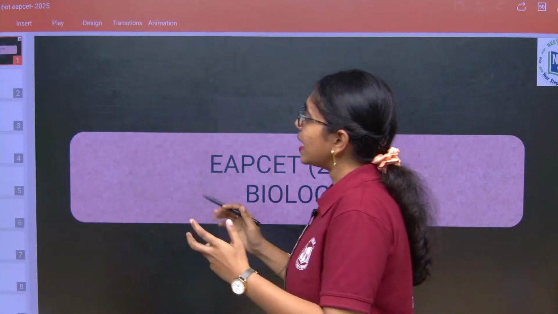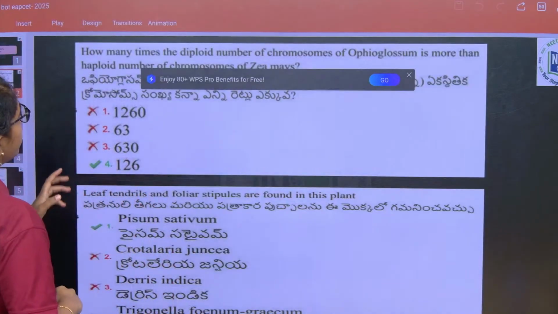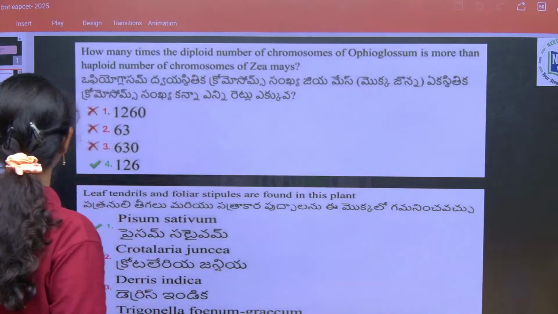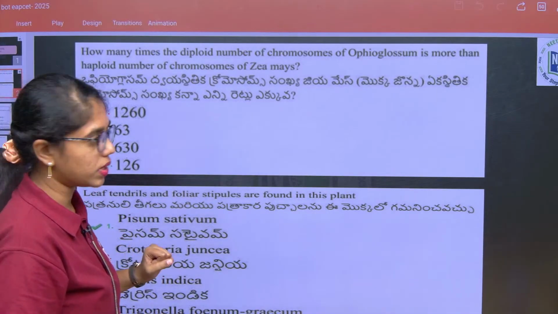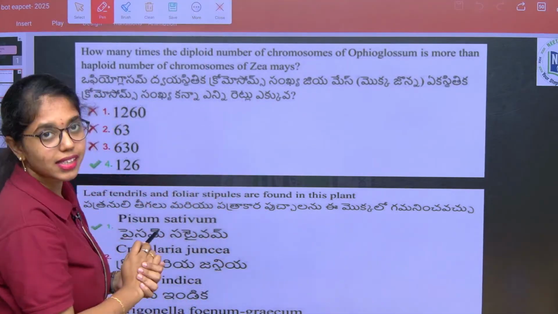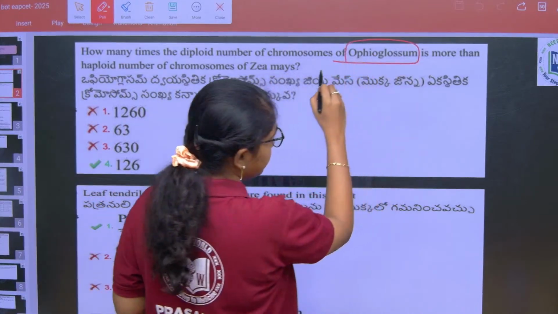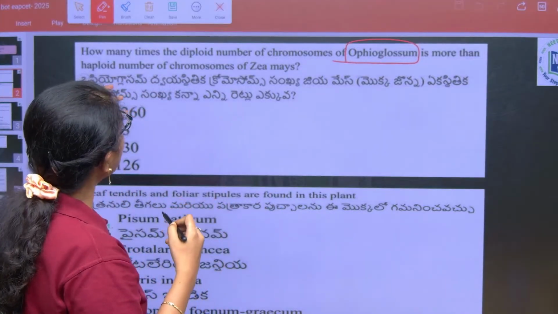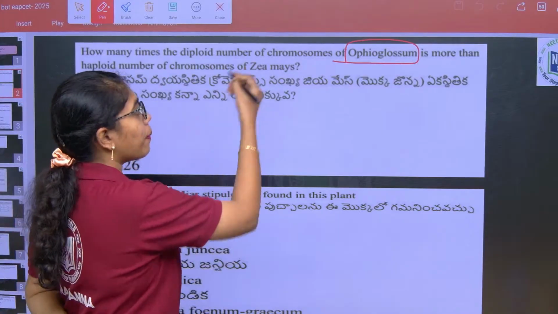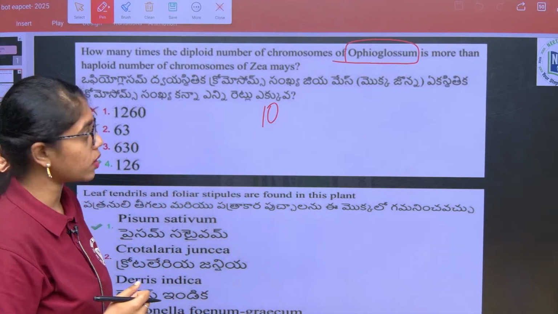So if we see the EAPCET 2025 botany paper, the very first question: how many times the diploid number of chromosomes of Ophioglossum, which is the largest one, is more than the haploid number of chromosomes of Zea mays, that is maize. Most of them are application type questions. You know the theory very well, but when applying the concept, it goes somewhere wrong. Haploid number of chromosomes of maize, how many is it ma'am? 10 chromosomes, right?